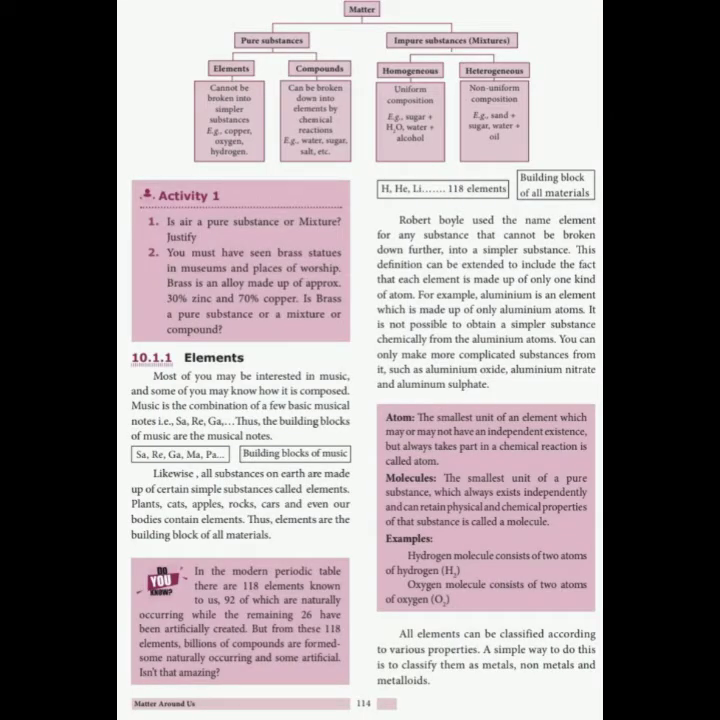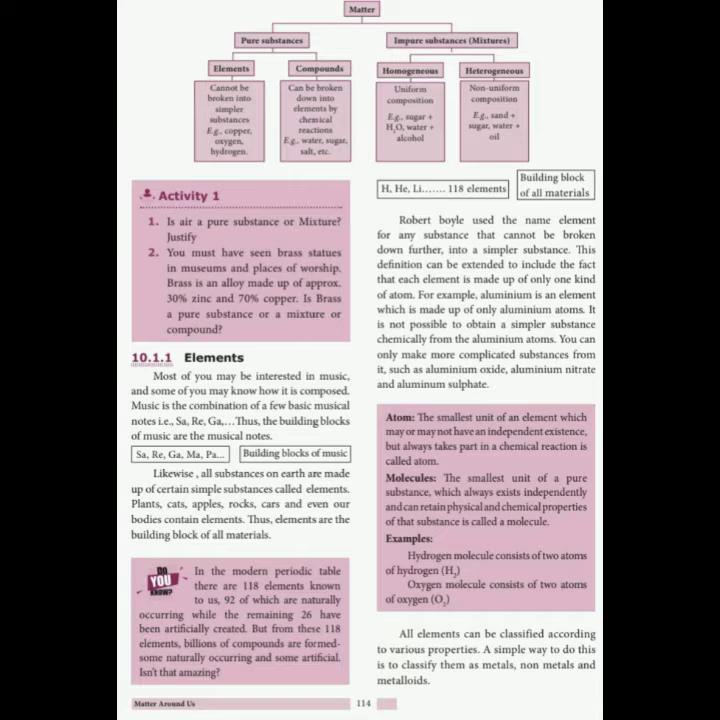Now here is a flow chart for the classification of matter. Matter is classified into two kinds of substances. One is pure substance, the second one is impure substance. The pure substance is further classified into elements and compounds. What do you mean by element? A substance which cannot be broken into simpler substances.